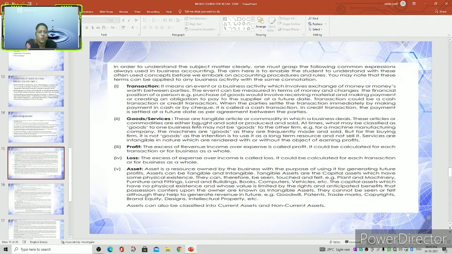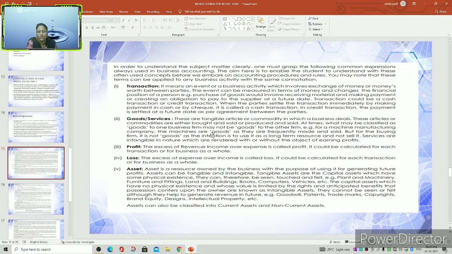The next topic is goods and services. Goods are articles or commodities in which a business deals. These articles or commodities are either bought and sold, or produced and sold. At times, what may be classified as goods to one business firm may not be goods to another firm. For example, in a machine manufacturing company, the machines are goods, as they are frequently made and sold.